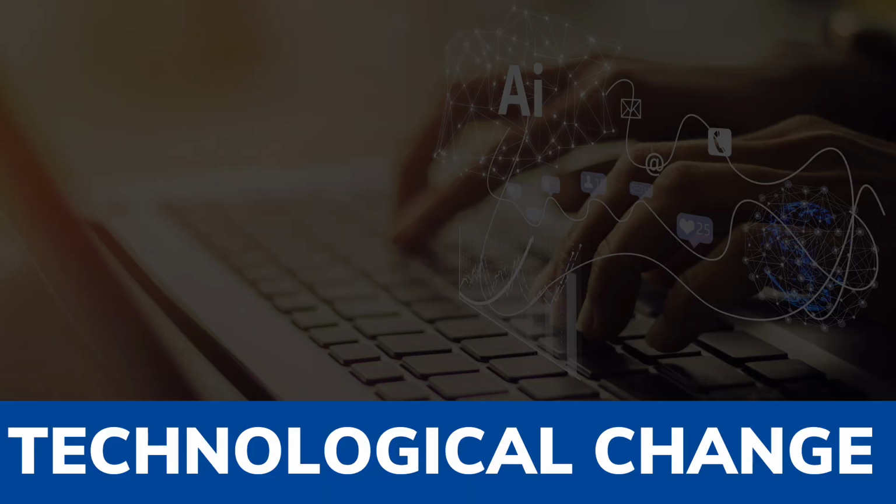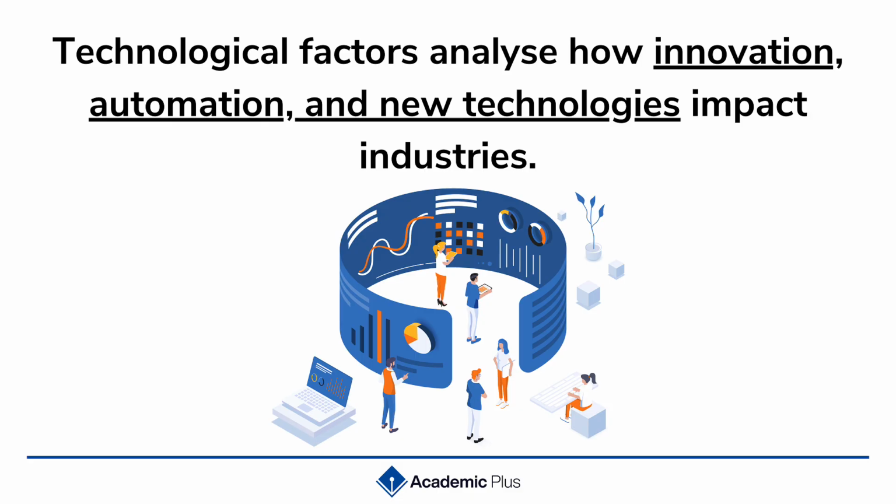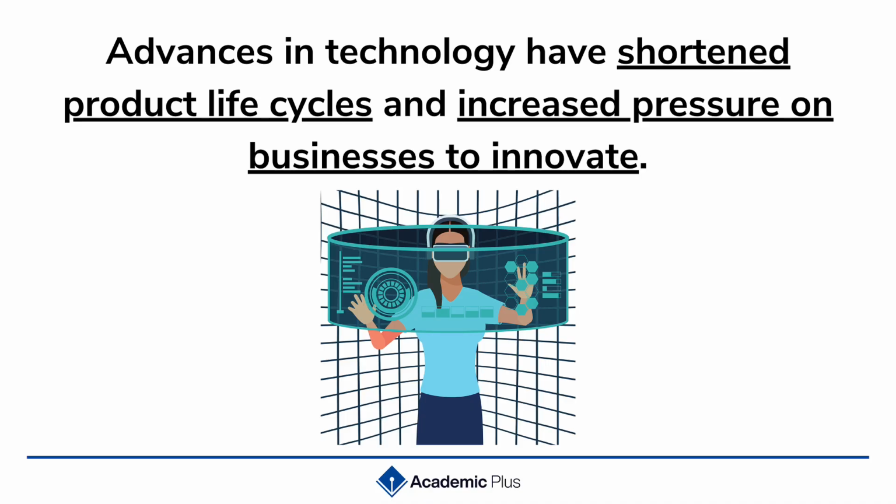The very last thing that we need to do now in this revision video is to take a look at technological change and how this has impacted businesses and their decision making. Now, when we look at technological factors, we're looking at technological advancements, the rate of innovation, the development of automation, and new technologies that are coming out. For example, think of social media. Think of artificial intelligence. Because when we are looking at artificial intelligence, it's literally changing the way businesses are operating.